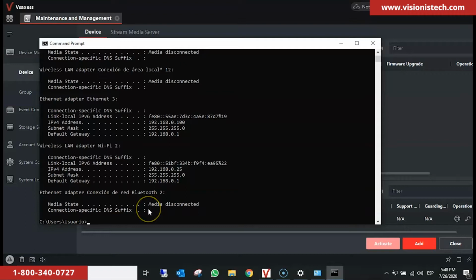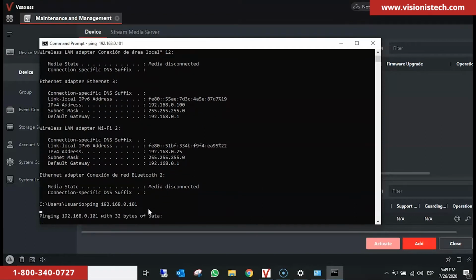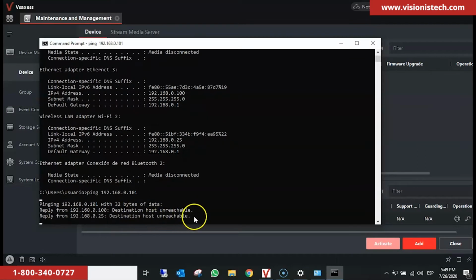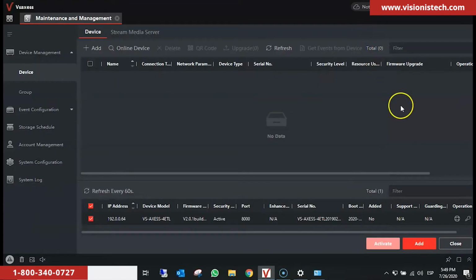What we need to do is actually search for an IP address that is available in our network. So we type ping space 192.168.0.101. Enter. And if we get destination host unreachable, that means the IP address is available. We close that window and go back to the VSAXESS.